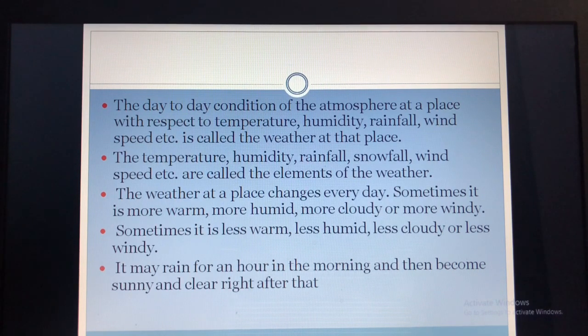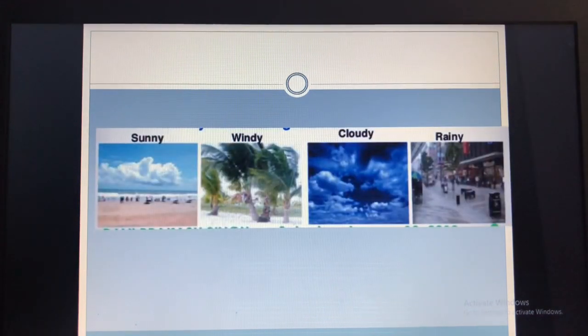Then we had studied about the elements of weather. So what are the elements of weather? Temperature, humidity, rainfall, snowfall, wind speed, etc. These are called the elements of weather. So these are the 4 types of weather: sunny, windy, cloudy and rainy.